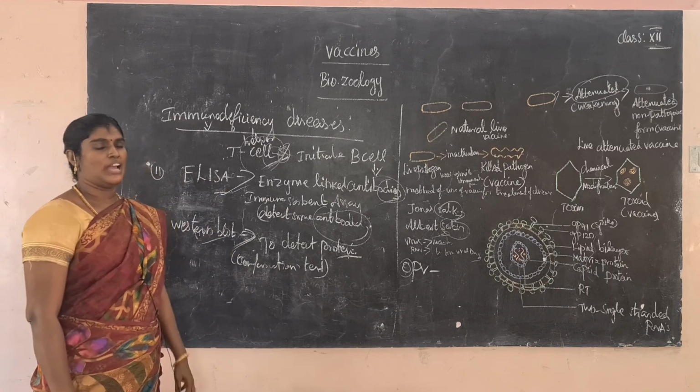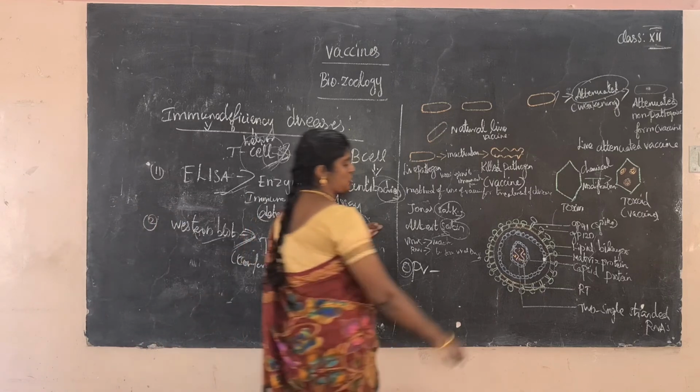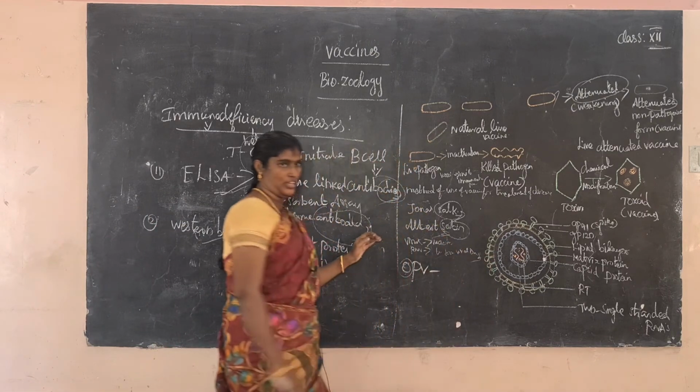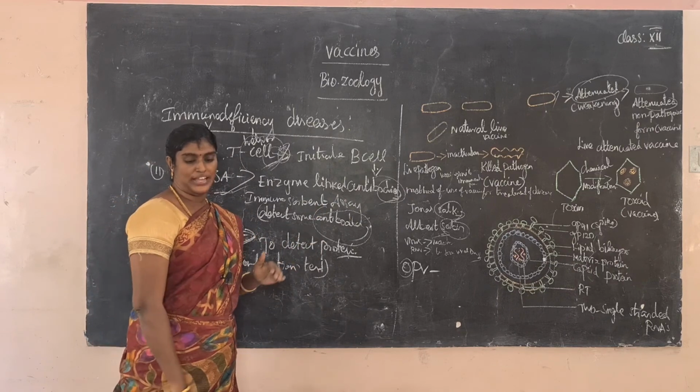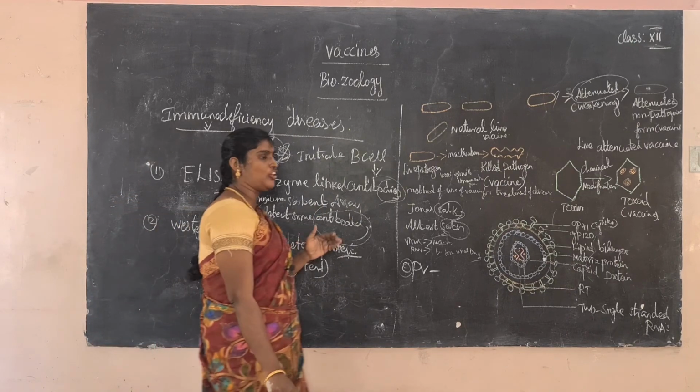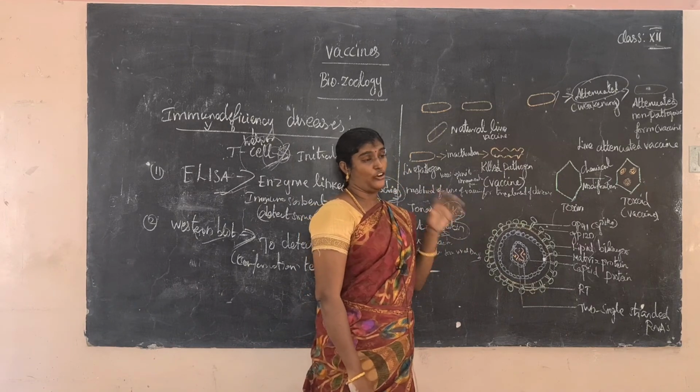So what have we learned today? The first topic was vaccination. The second is the immunodeficiency syndrome, for example the HIV virus. HIV is the human immunodeficiency virus, and the disease is named AIDS.